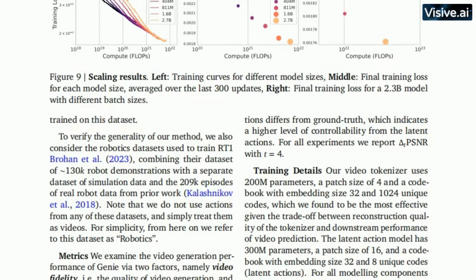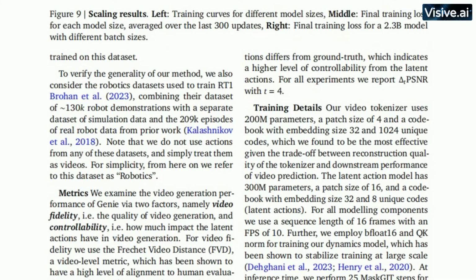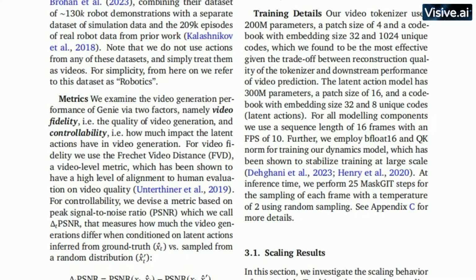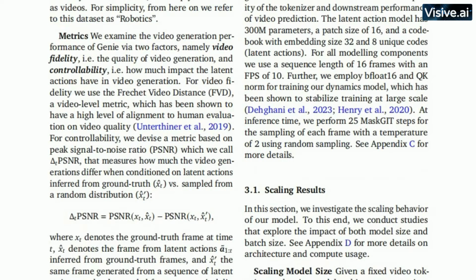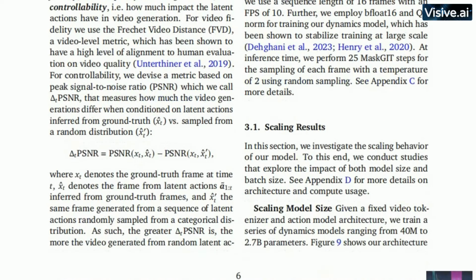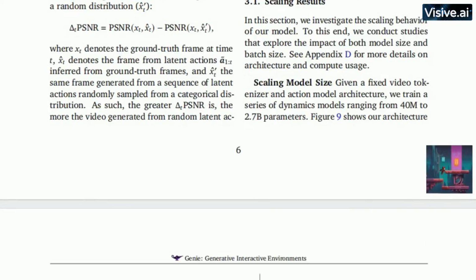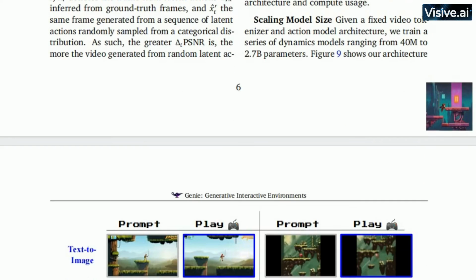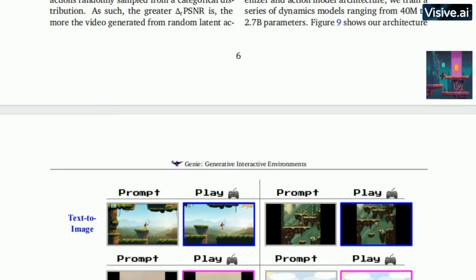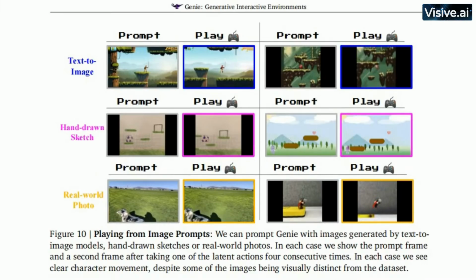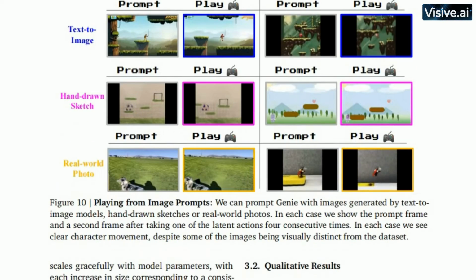These aren't just fancy AI jargon, they're a vital component in the development of artificial general intelligence, or AGI. In simple terms, a world model is a representation of the environment that an AI uses to understand and interact with the world around it. The more advanced the world model, the more sophisticated the AI's understanding of its environment. In the case of Genie, it's creating an interactive, controllable world based on text prompts.